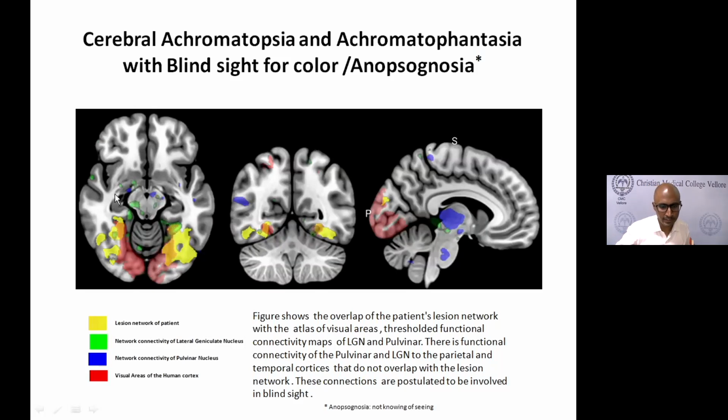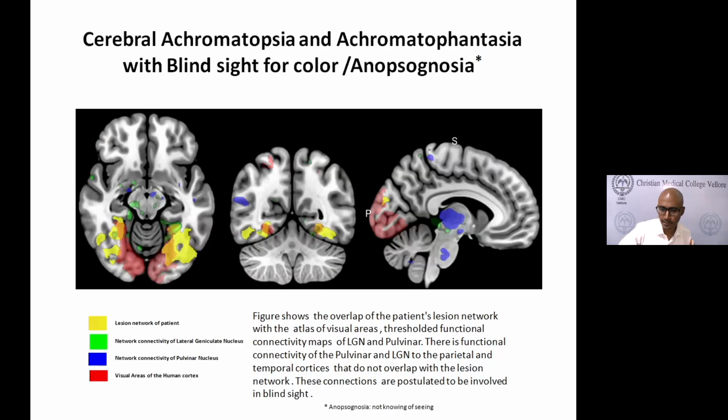What is interesting is that there are certain areas in the lateral temporal lobe and the frontal lobe in which there is no overlap with the visual network, but there is overlap between the lesion network and the pulvinar or the lateral geniculate. So you can see that the pulvinar and the lateral geniculate are bypassing the primary visual pathway and going directly to the association cortices. This is an explanation for why there could be blindsight. It's not that just one is happening. Even in normal people, there is some amount of connectivity from the lateral geniculate and pulvinar to the association cortices. Once you have a lesion, it's possible that these connections get strengthened, and that is how the patient may be having blindsight.